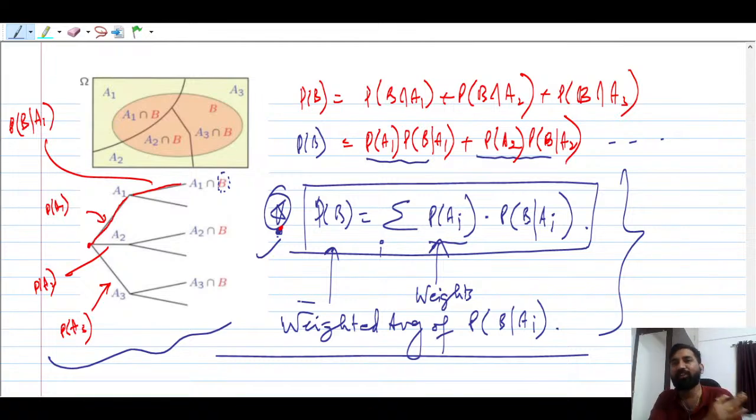At the end of the day, whatever experiment you are doing, you have to get head. That's it. The probability of getting head after a sequence of events, you have to use the total probability theorem. Total probability theorem says that multiply the branch probabilities, right? What are branch probabilities? One is ordinary probability. If you focus at the first stage, the second stage is going to give you the conditional probabilities.